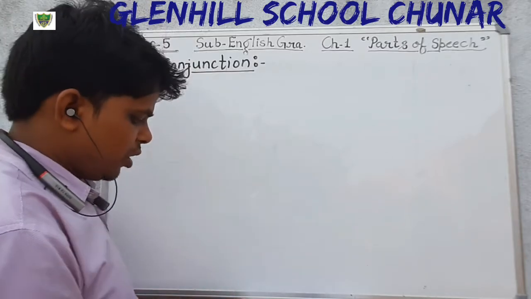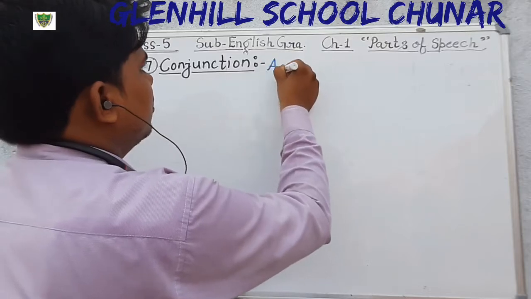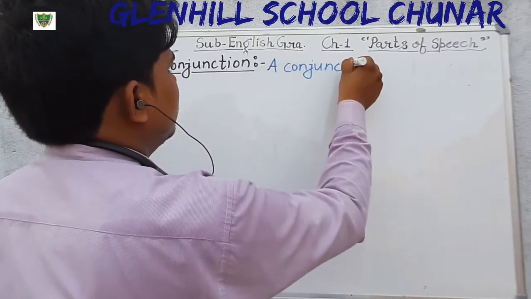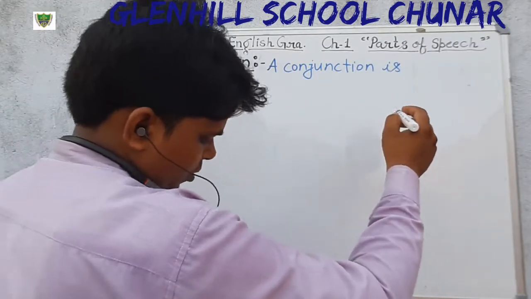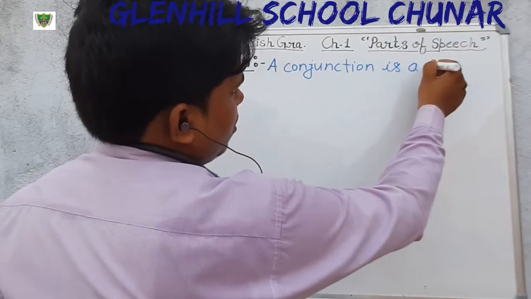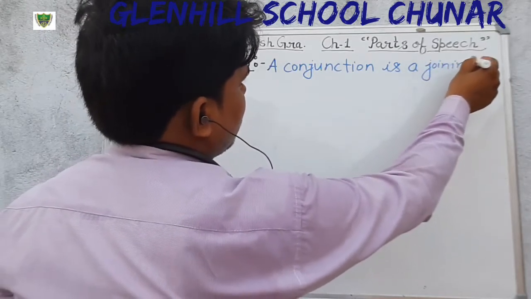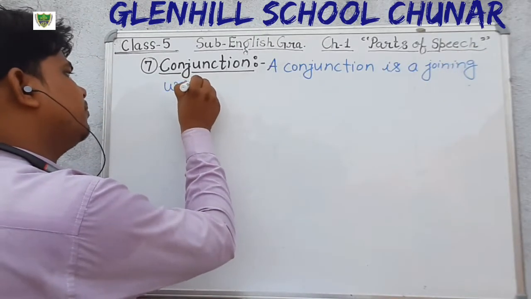Just see. Write down the conjunction. What is conjunction? A conjunction is a joining word.